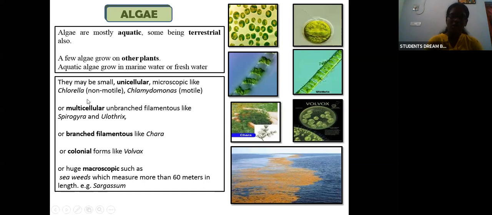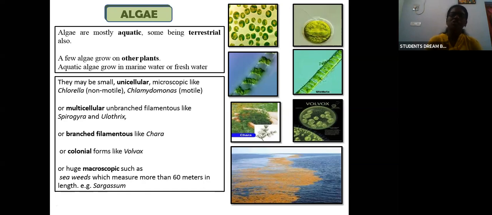It can be branched filamentous or unbranched filamentous. Unbranched filamentous is your Spirogyra, Ulothrix, etc., and branched filamentous is your Chara. It can also be in colonial forms, for example Volvox.